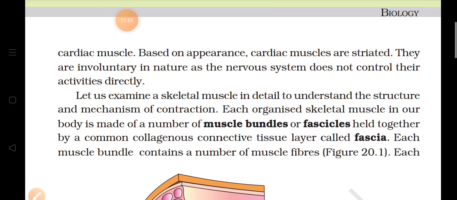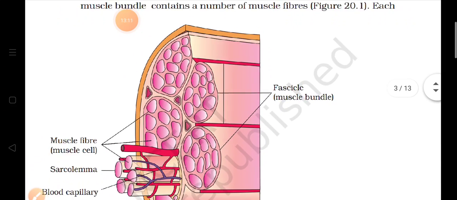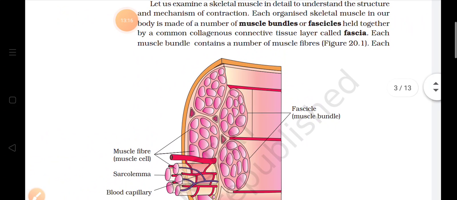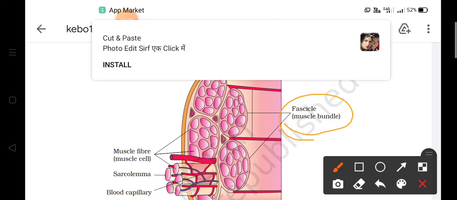Now we will talk about the structure of the skeletal muscle in detail and how this skeletal muscle contracts. So, mechanism of contraction. First of all, the skeletal muscle in our body, as we are able to see in the diagram also, this is the diagram of the skeletal muscle, and it has many muscle bundles or fascicles. And these muscle bundles or fascicles are many in number.